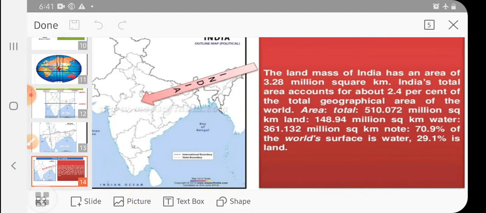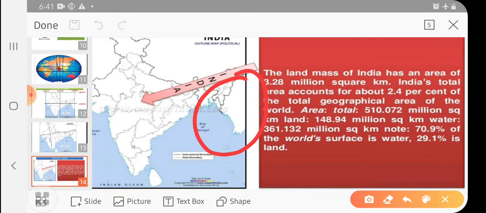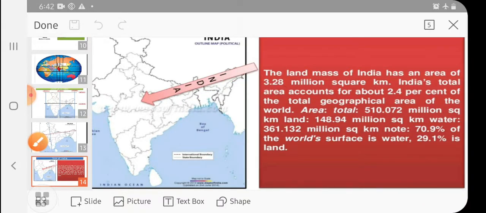On the earth, the landmass, in the diagram you see in the next slide, whatever 2.4% we occupy, the total area is 510.072 million square kilometer of land. This is the area occupied by India.